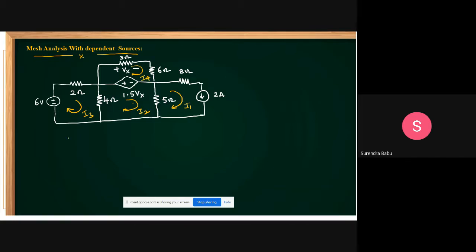But clearly you can get one current here. Which current, sir? Just by seeing this, we can get one current, because a current source is present. This I1 direction and the 2 ampere direction are the same. That's why I'm getting I1 equal to 2 amperes. Okay, that is over.